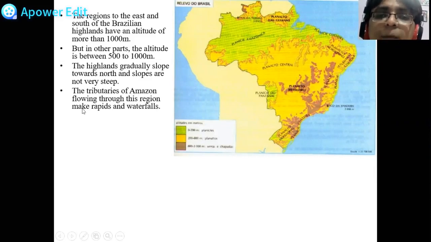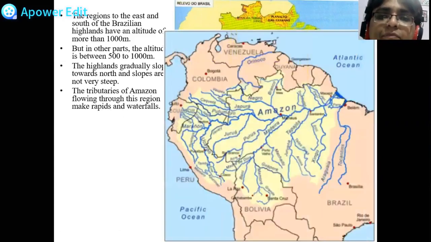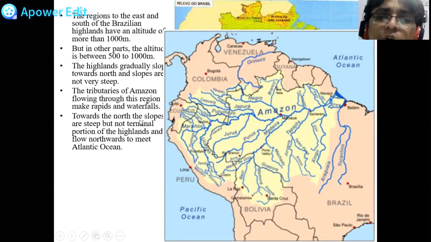The tributaries of the Amazon flowing through this region have made rapids and waterfalls. I'll show you the photograph of what a rapid is. That is at the last part. This is the Amazon River. This is the Amazon Basin. So many smaller rivers are joining the Amazon River. Towards the north, the slopes are steep but not in the terminal portion of the highlands, and they flow northwards to meet the Atlantic Ocean. So you can see here there is no steep slope, and this slope is gradually moving towards the Atlantic Ocean.